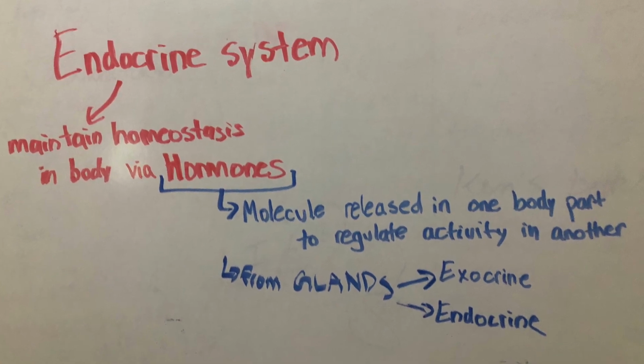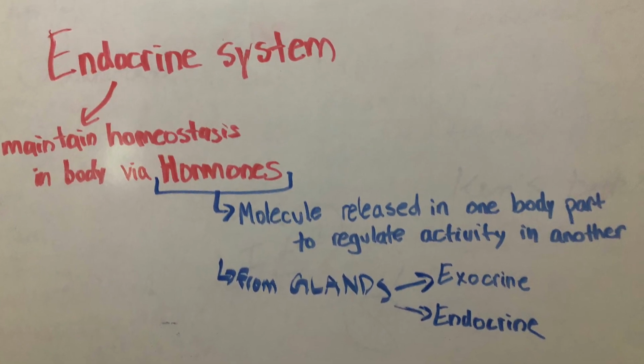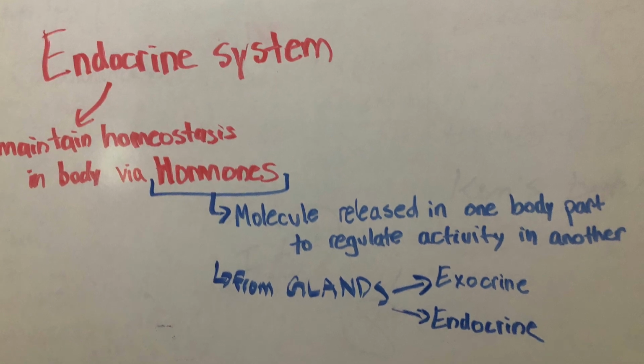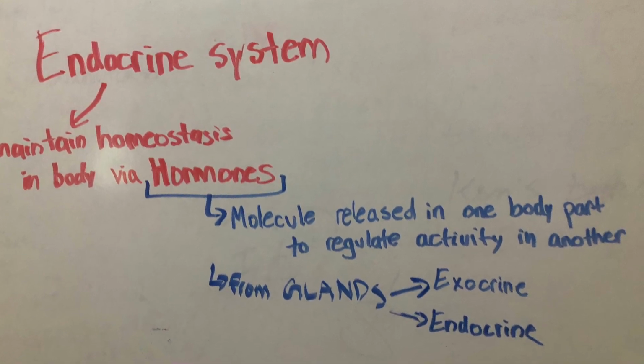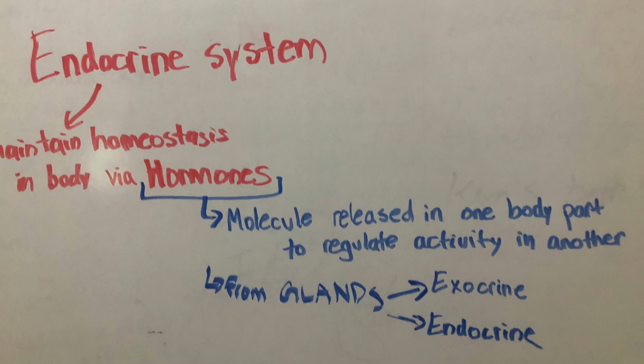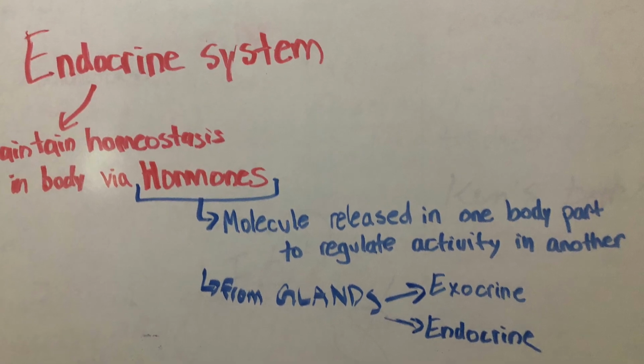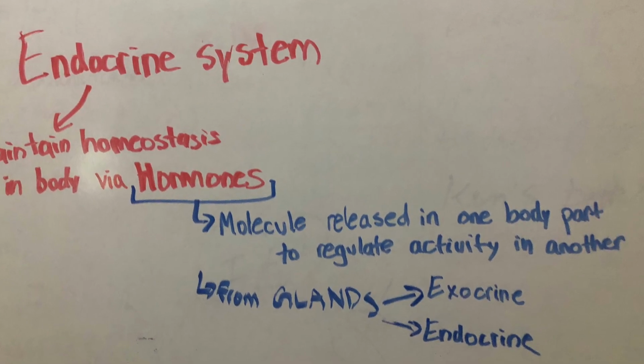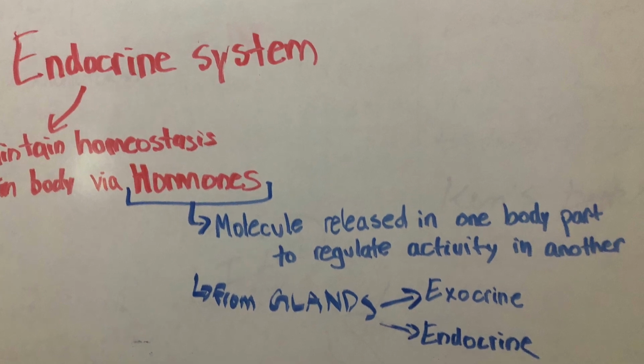Glands can be either exocrine glands or endocrine glands. Exocrine glands are ducted glands and their secretions vary a lot. It could be saliva, they could secrete milk, or even enzymes. Endocrine glands are ductless glands and they release only hormones.